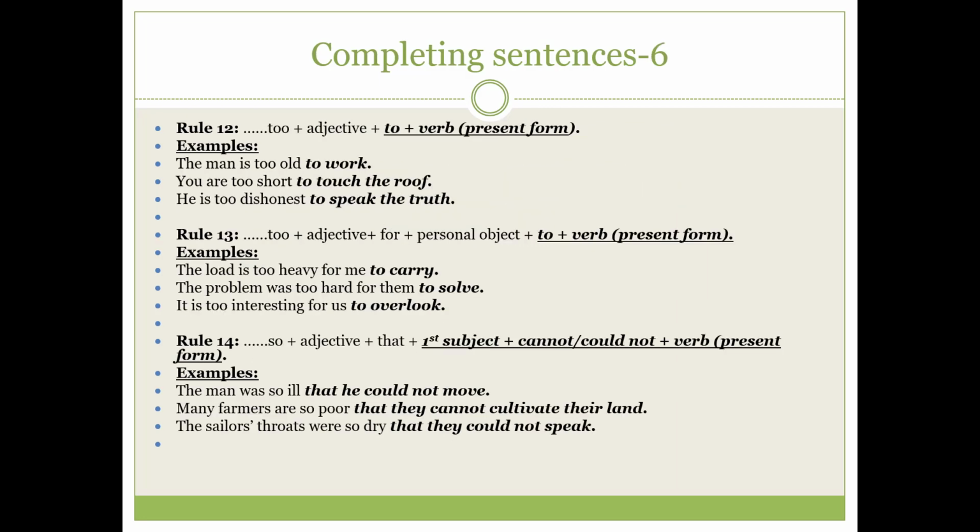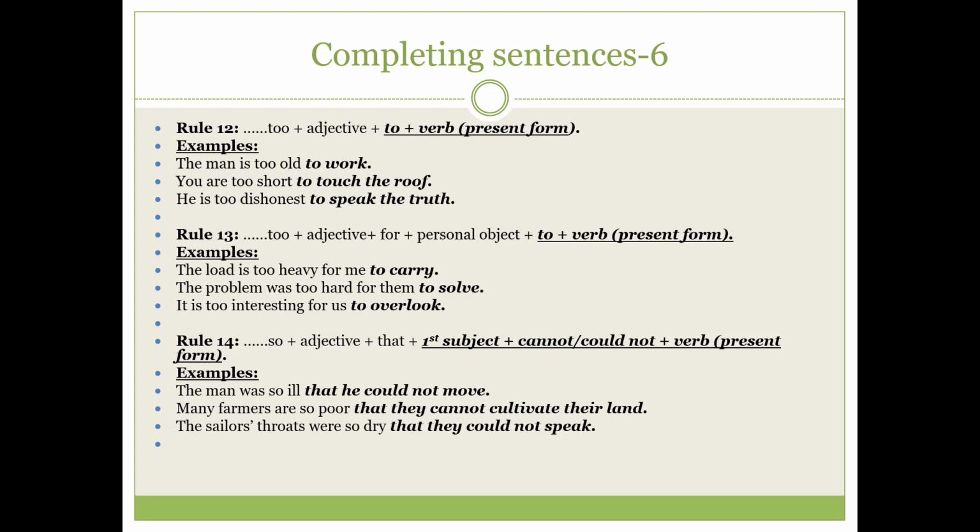Okay, then in rule number 12, a very simple structure, that is too, adjective, then again to, and after to we have to use the present form of the verb. Okay, so in the example, the man is too old to work. Actually, the implied meaning is negative. It means that the man is so old that he cannot work.